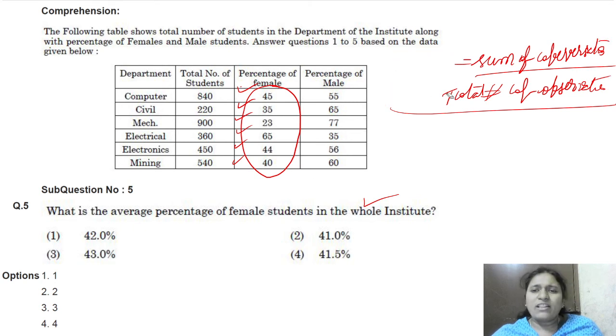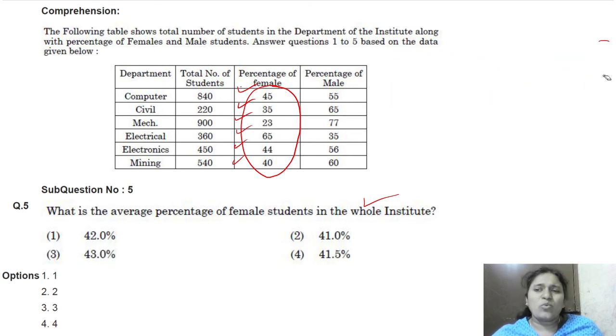If all the given numbers are near to each other, here see, if you observe, all are near to 40, right? This is 45, 35, 23, 65, 44, 40. What I will do, if all numbers are near to each other, we have to consider one number as our average, whichever is near to all the numbers.